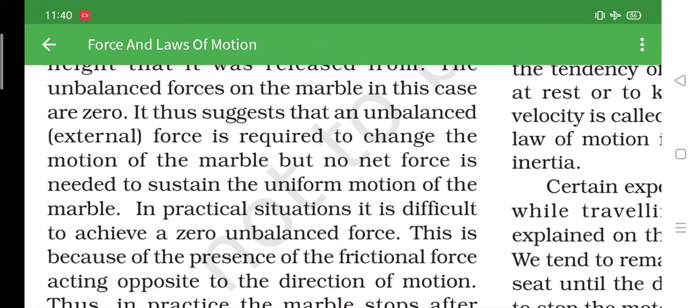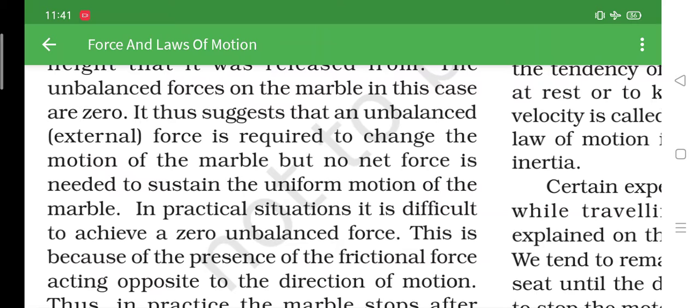What he was trying to say is that if you want to move any object from its place, you have to apply a certain force at a certain angle. Yes. So when you apply that force at a certain angle, then only that object will move. For example, the book that is kept on your table right now, what if you just push it?